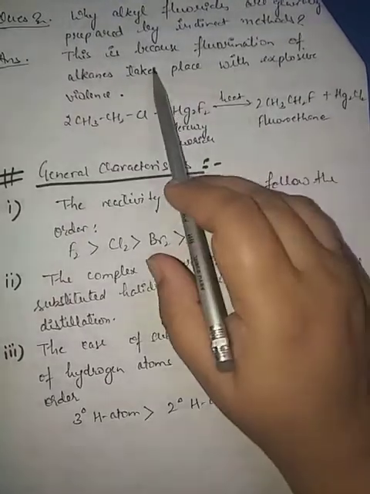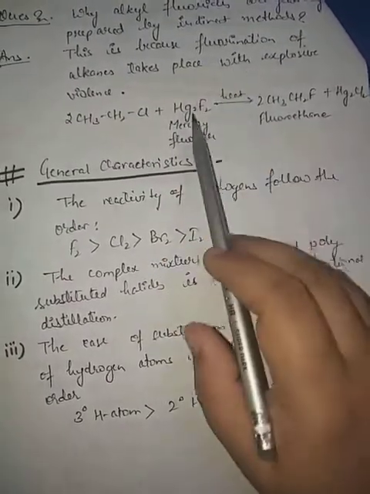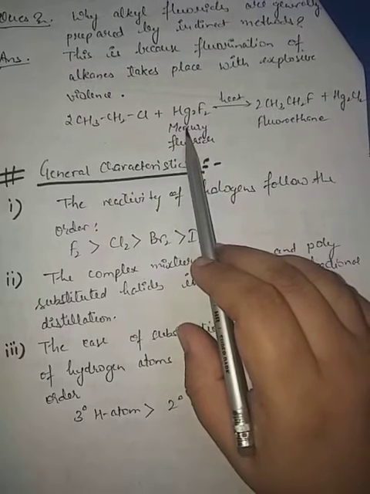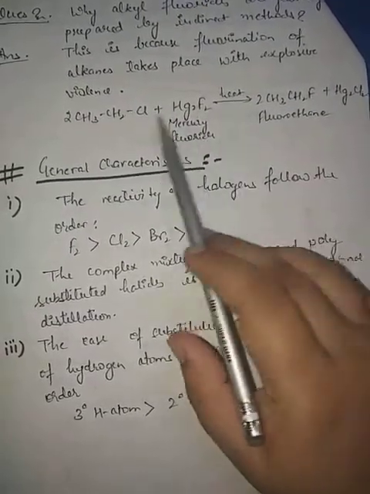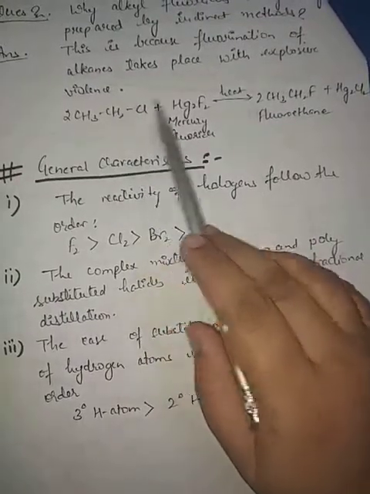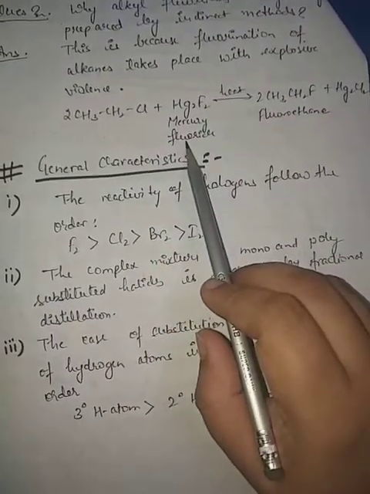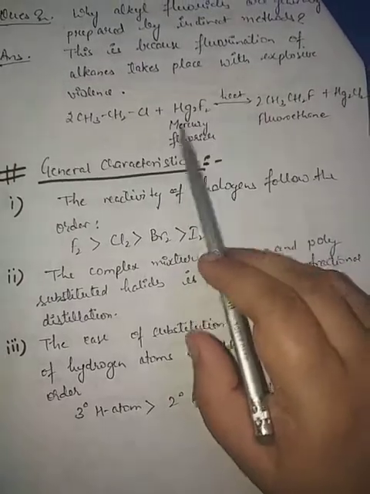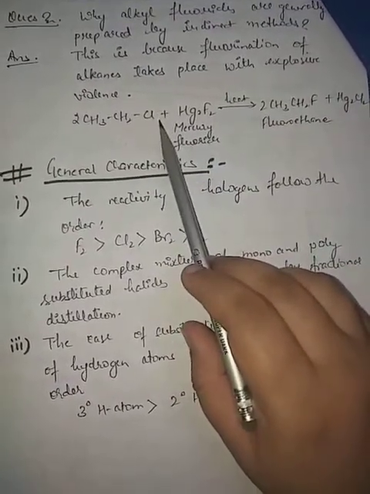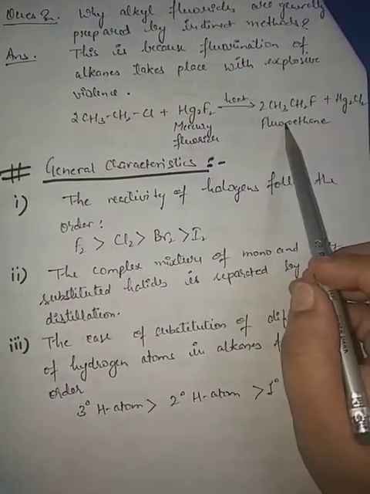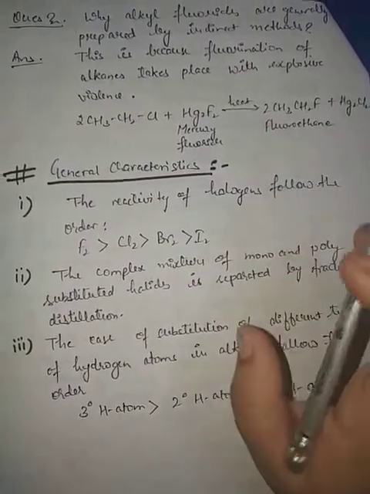That's why fluorination is done by an indirect method, where mercury fluoride is used. Chloroethane is heated in presence of mercury fluoride, and a displacement takes place. This method is used for preparing fluoroalkanes.